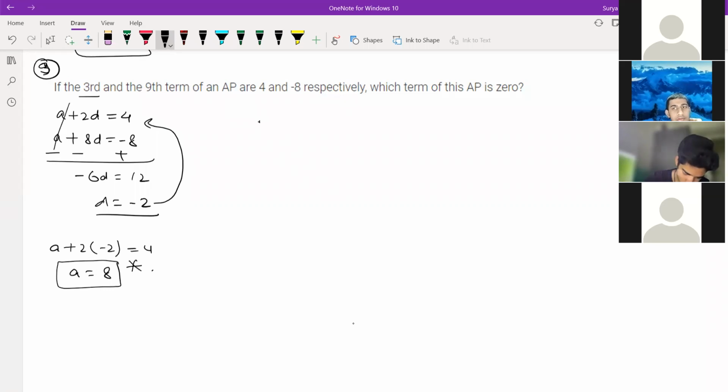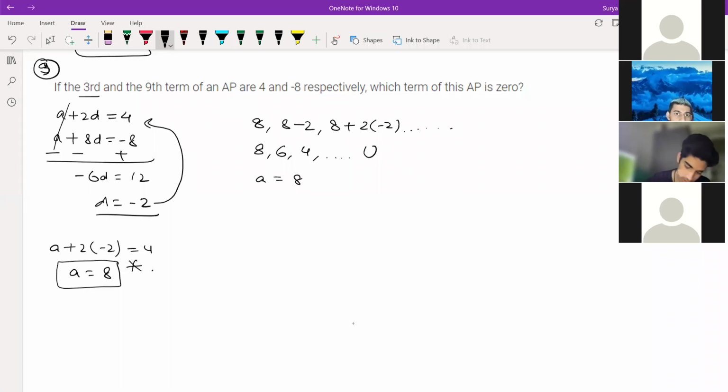So if you are writing the series, 8, then you can write in this way, A plus D we are writing now. So A plus D means 8 minus 2, then A plus 2D. Like this we can write. So 8, then 6, then what can you write? 4, dash, dash, dash, then 0 will come.